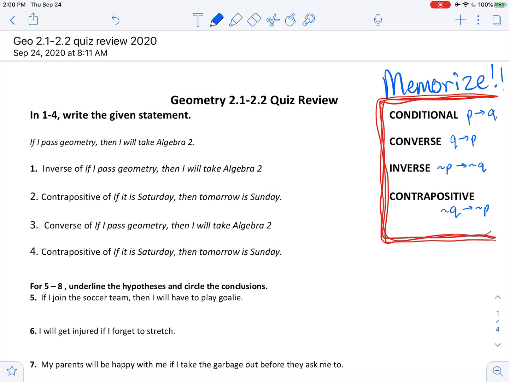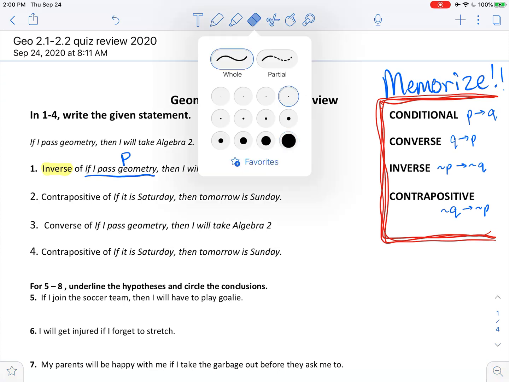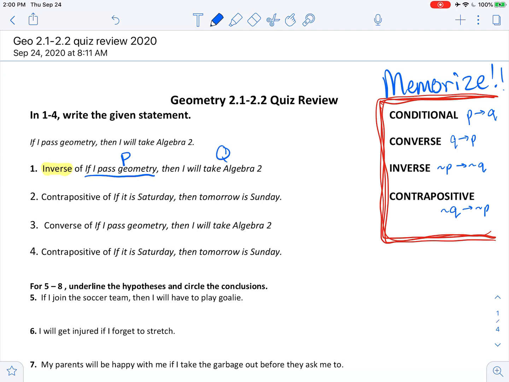So let's look at number one. Write the given statement. I want the inverse of the phrase, if I pass geometry, I'm going to call that my hypothesis. Then I will take algebra 2. That's my conclusion. Okay, so if I pass geometry, then I will take algebra 2. I want the inverse, which is not P, then not Q.